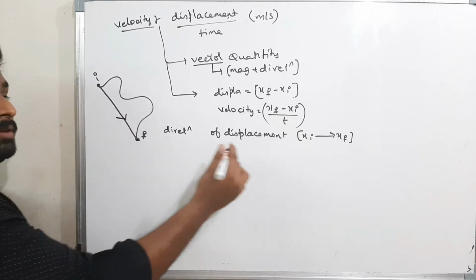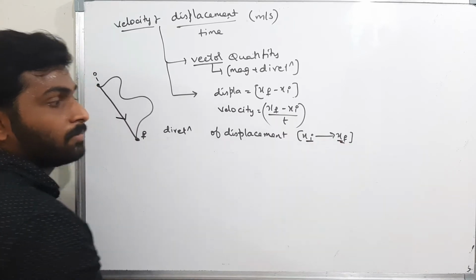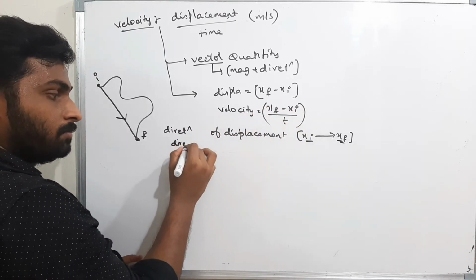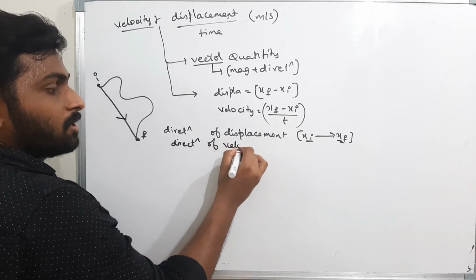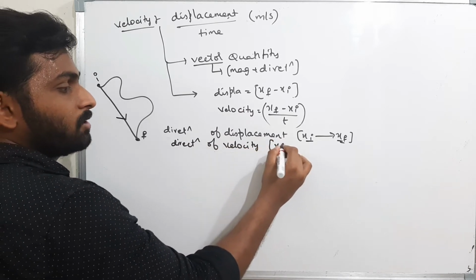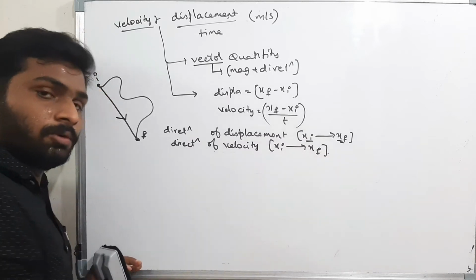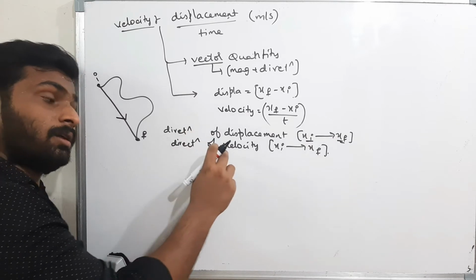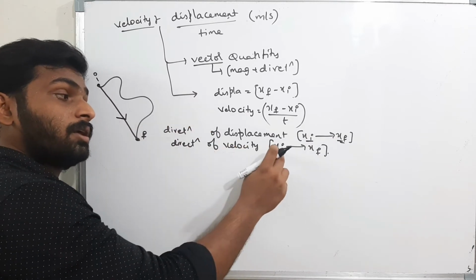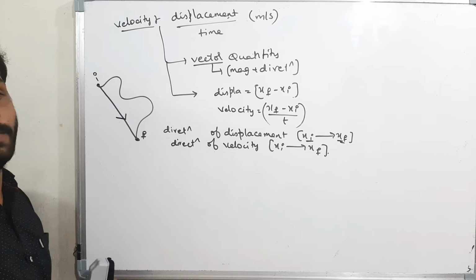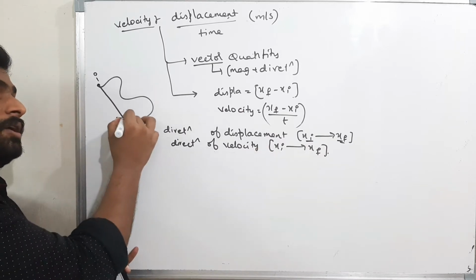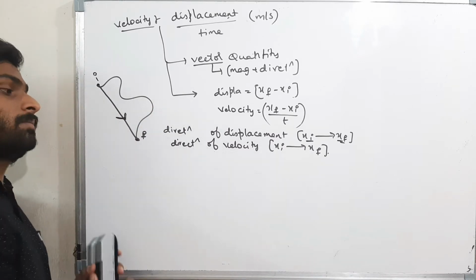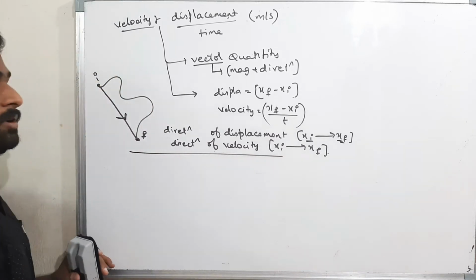Velocity is nothing but displacement by time. Therefore, the direction of velocity is also the same, from initial position to final position. If the displacement direction is from initial to final position, then the velocity direction is also from initial to final position. Please remember this. That means the displacement direction and the velocity direction are both the same. Till now it is good.